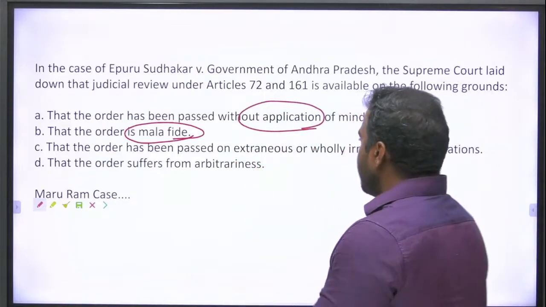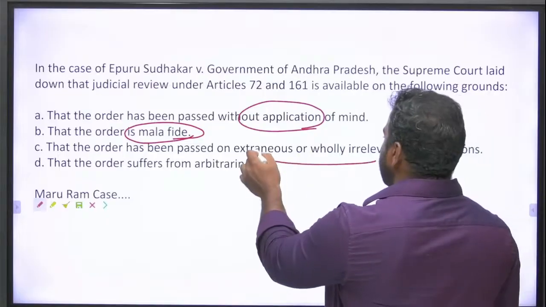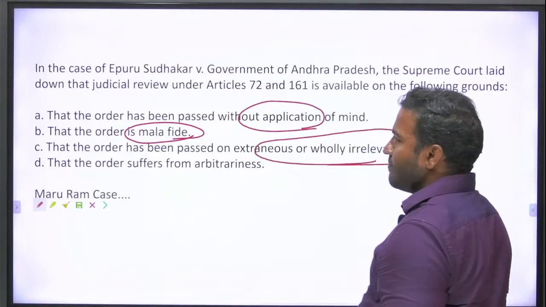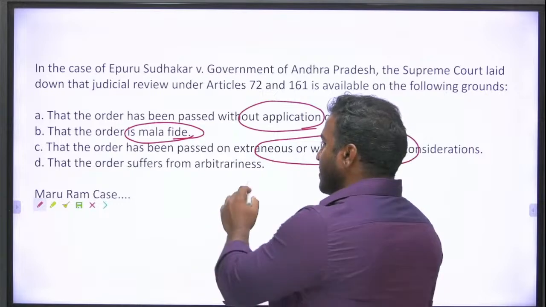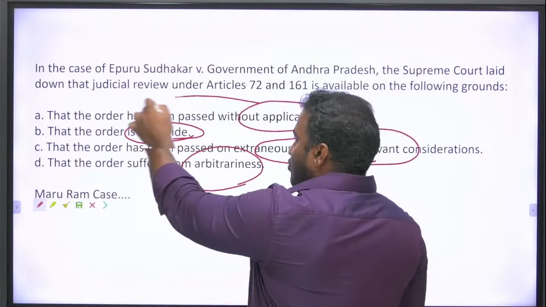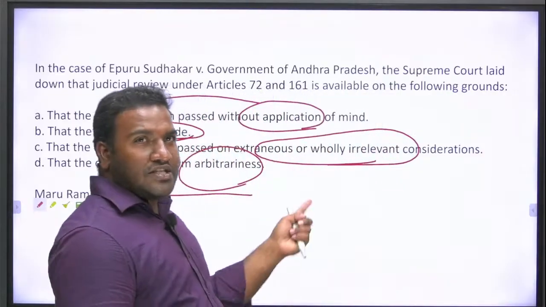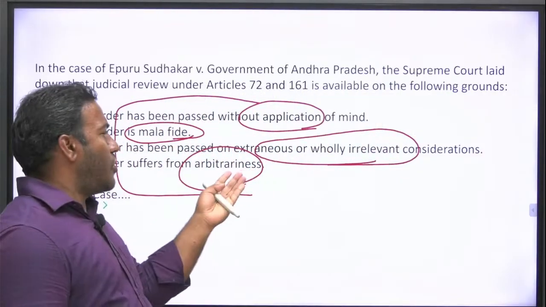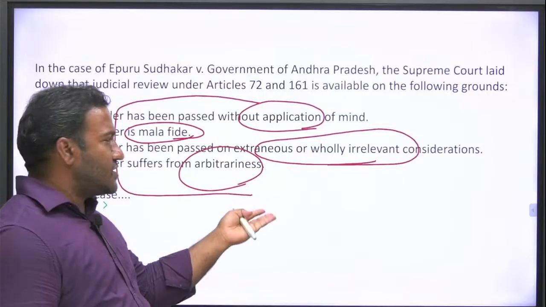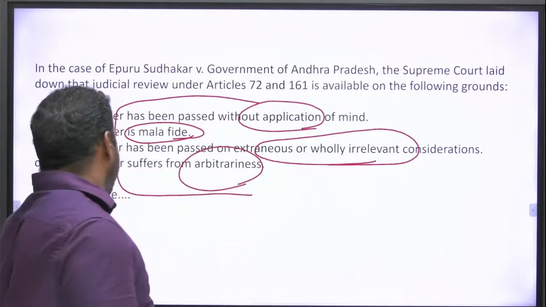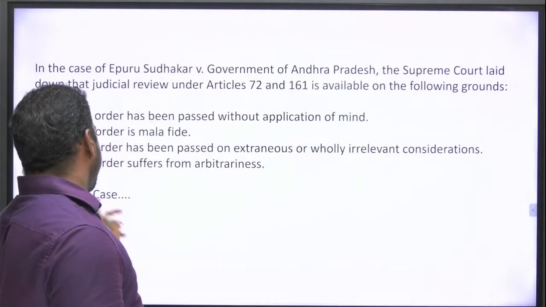Then say with extraneous or irrelevant considerations or arbitrariness. So you should know all these words. Supreme Court uses this again and again, in all its judgments, in most of the cases, so just memorize the keywords.